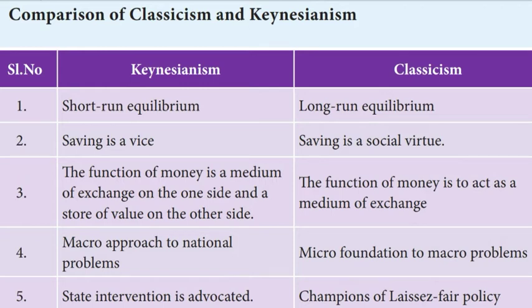Second, in Keynesianism saving is a vice, while in classicism saving is a social virtue. Third, the functions of money in Keynesianism are a medium of exchange on the one side and a store of value on the other side, while in classicism the function of money is only to act as a medium of exchange. Fourth, Keynesianism takes a macro approach to national problems, while classicism gives a micro foundation to macro problems. Fifth, Keynesianism advocates state intervention, while classicists are champions of laissez-faire policy.